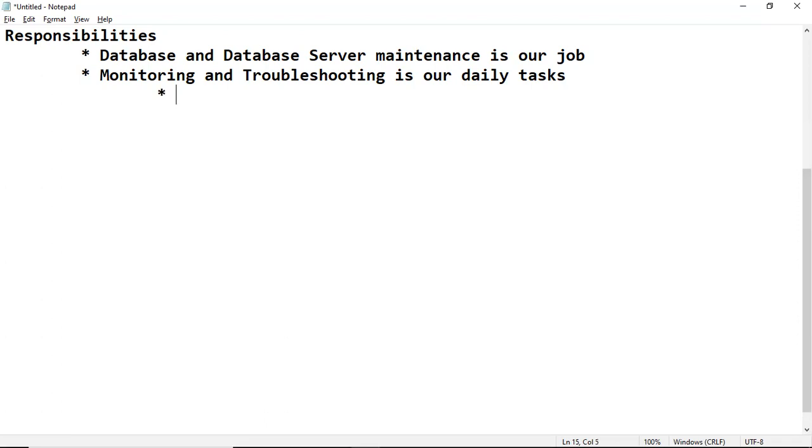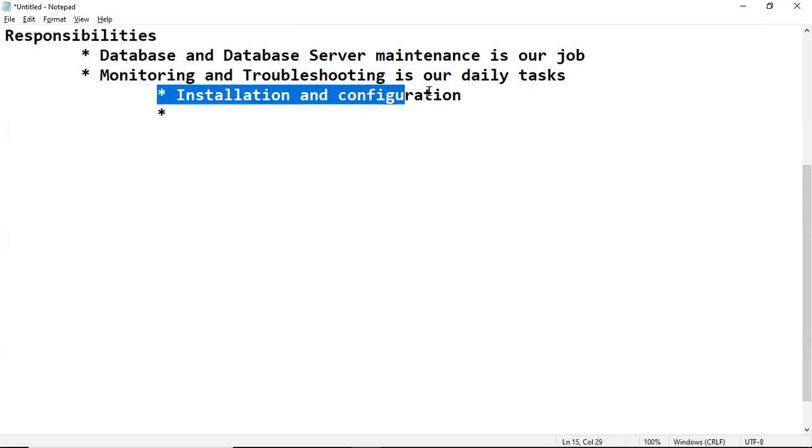Here we have already seen monitoring and troubleshooting. But as a DBA we are also responsible for installations and configuration. Remember, it is not our regular activity. Once we enter the organization, we work with the existing database servers.